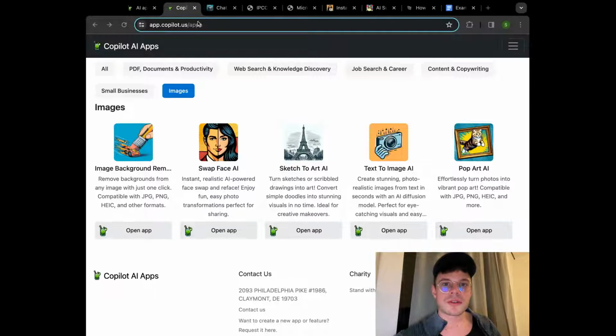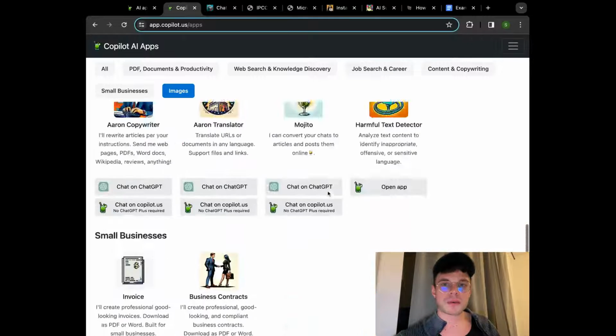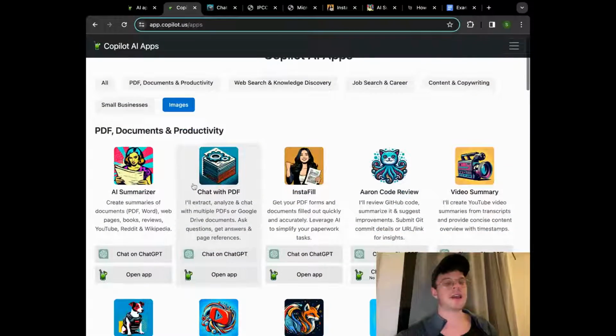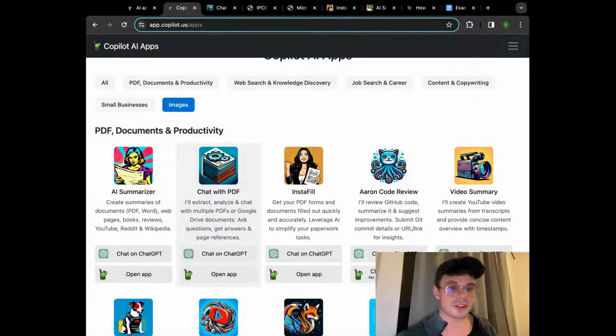So let's dive into the first tool that we're going to cover today, and that is our chat with PDF. If you've worked with it before, either as a standalone app, plugin or GPT, it is easy to extract and analyze chats with multiple PDFs. This is one of the features that we added.